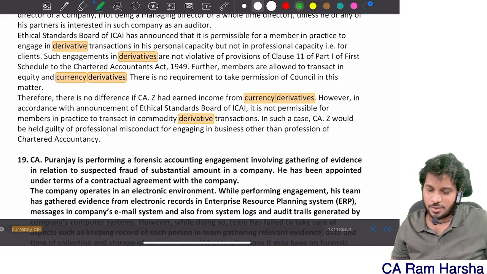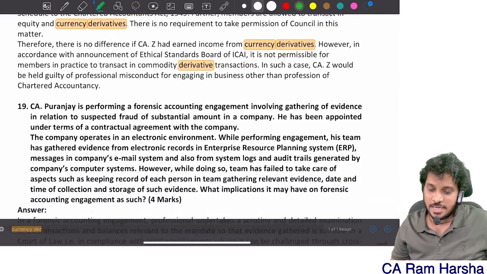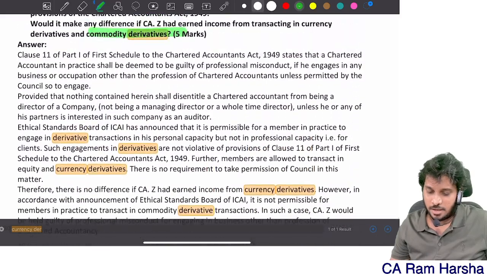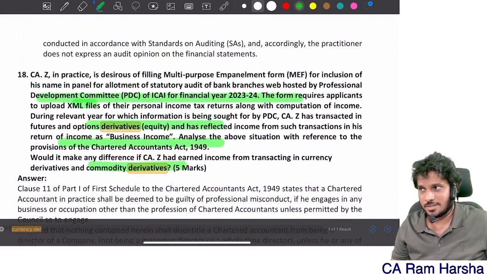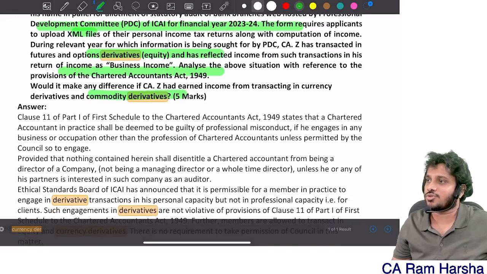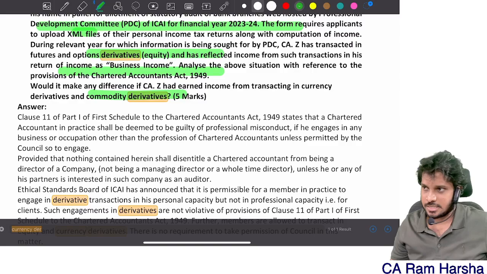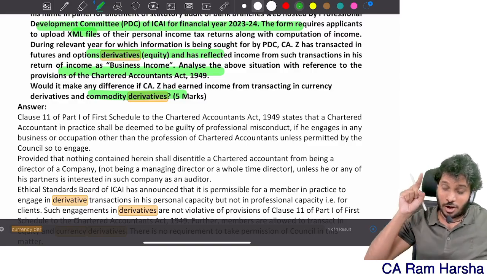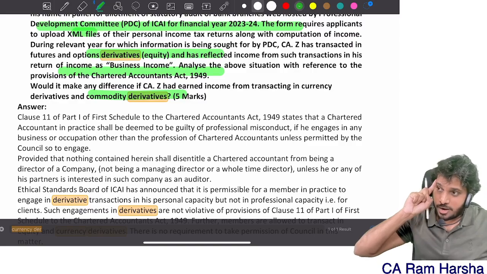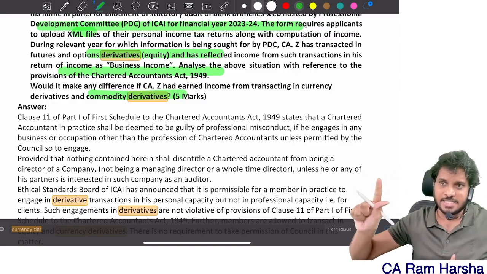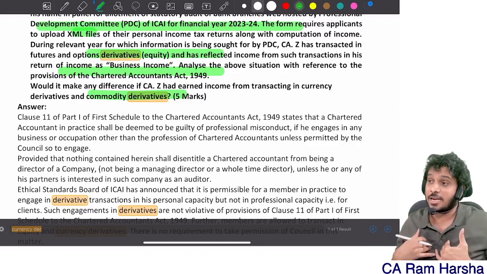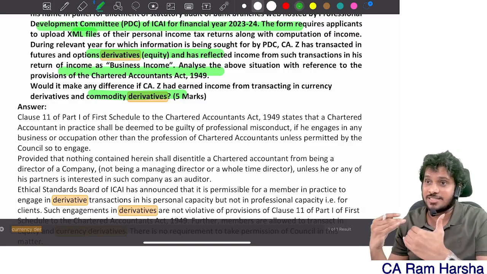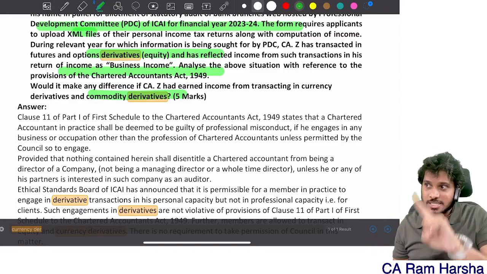However, in accordance with the announcement, it is not permitted for a member. In such a case, CA would be held guilty of misconduct for engaging in business other than profession of chartered accountancy. We covered this. So, you have taken a note also? I covered that point, right? Yes. Clear. It's not permitted in commodity. Commodity derivative is prohibited. Equity and currency derivative is permitted. Even you can be an equity research advisor for your friends and clients as per ethical standard board guidelines.